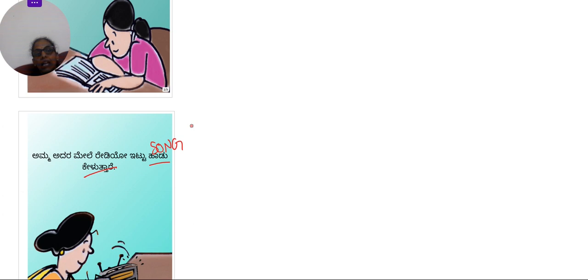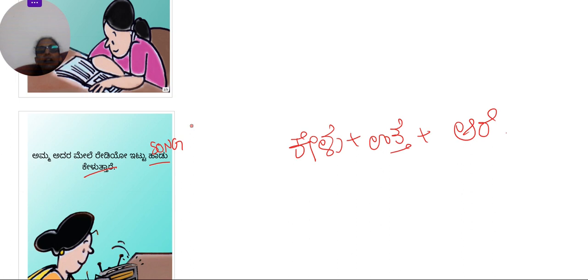And keluttare. Kelu means ask or listen. So, now we have to split this to understand what tense it is in. So, it is kelu plus utta plus are. Okay. So, kelu means listen or hear or ask. That all means kelu. Utta is for the present tense.